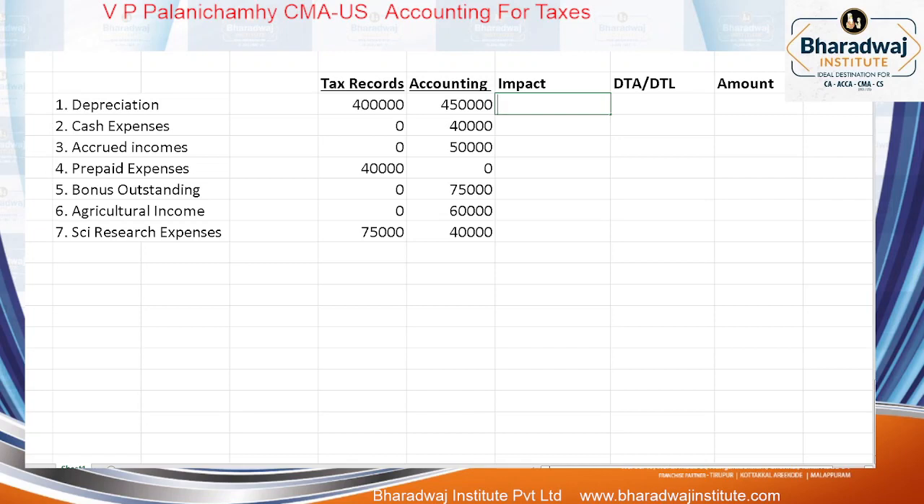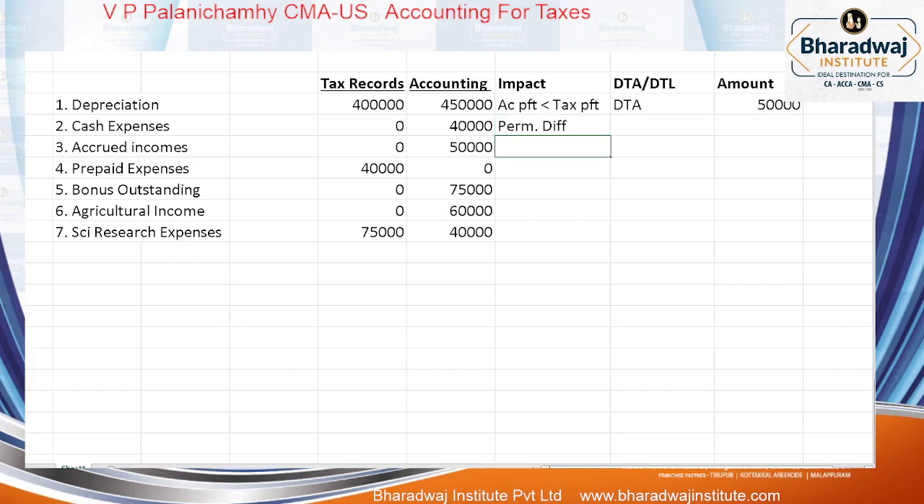Can you tell me what is the impact? Depreciation would impact என்ன இருக்கும்? Accounting profit is less than tax profit. DTA, what is the amount? 50,000. Next, cash expenses, permanent differences, no recognition.